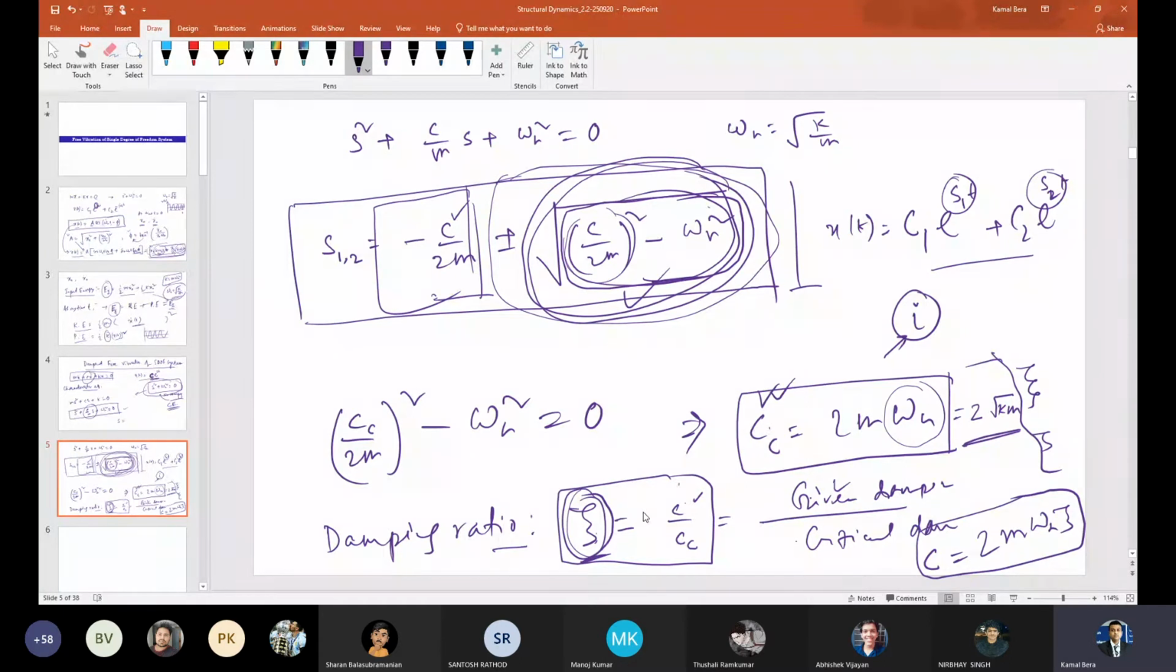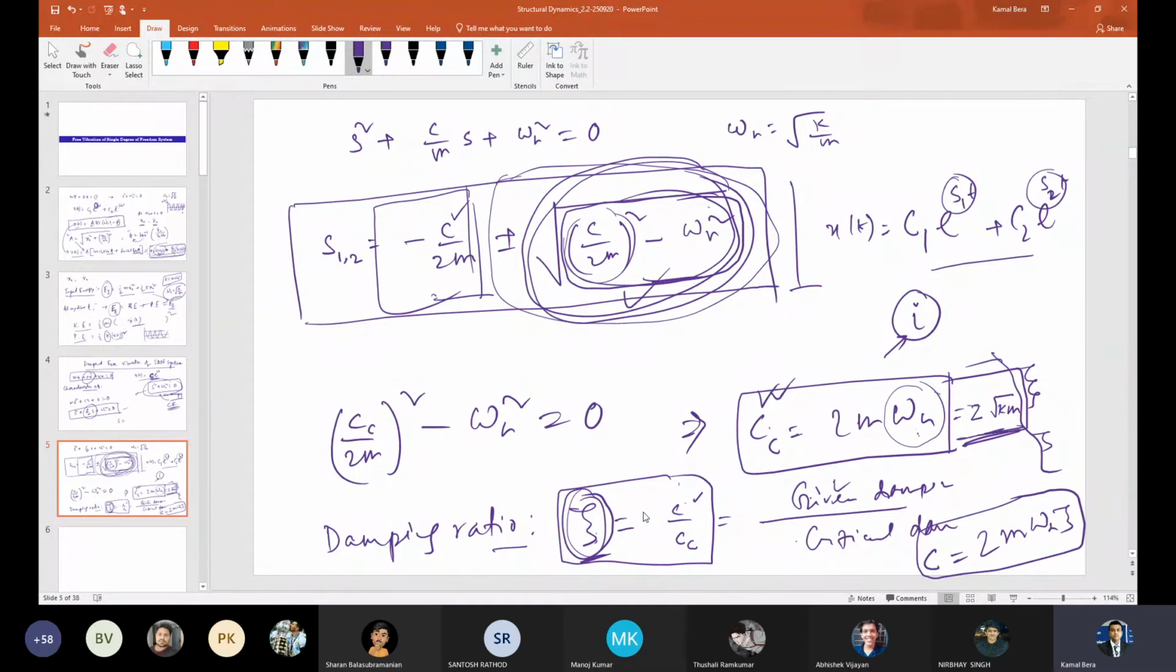So this much you have got, right? Now I am making this quantity, that is (c/2m)² minus omega n squared, which I am defining as the critical condition. In that case, I am getting Cc = 2m omega n, which can also be written as 2 root over km. How am I writing 2 root over km? Because omega n is root over k by m. So if I substitute this, I am getting this.